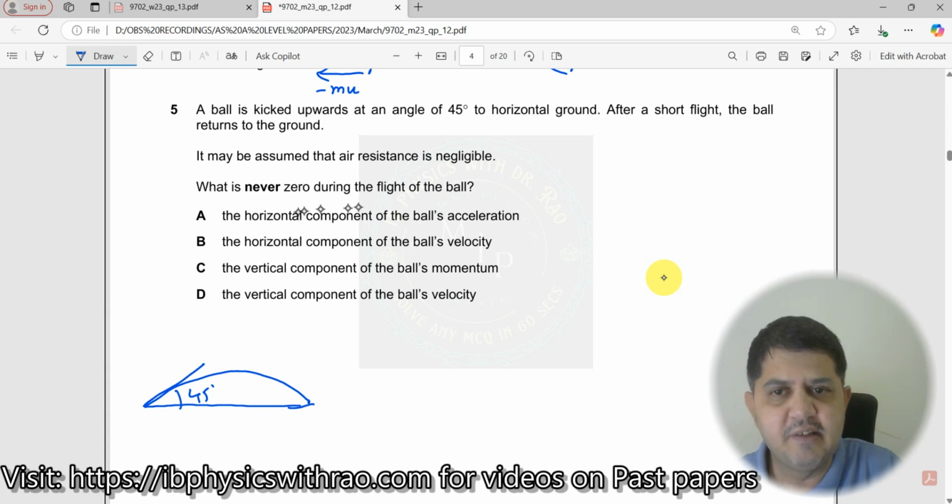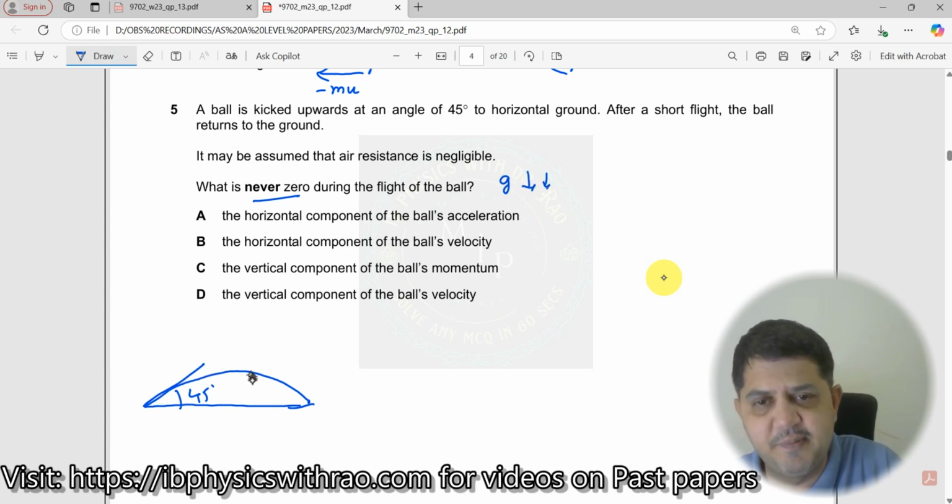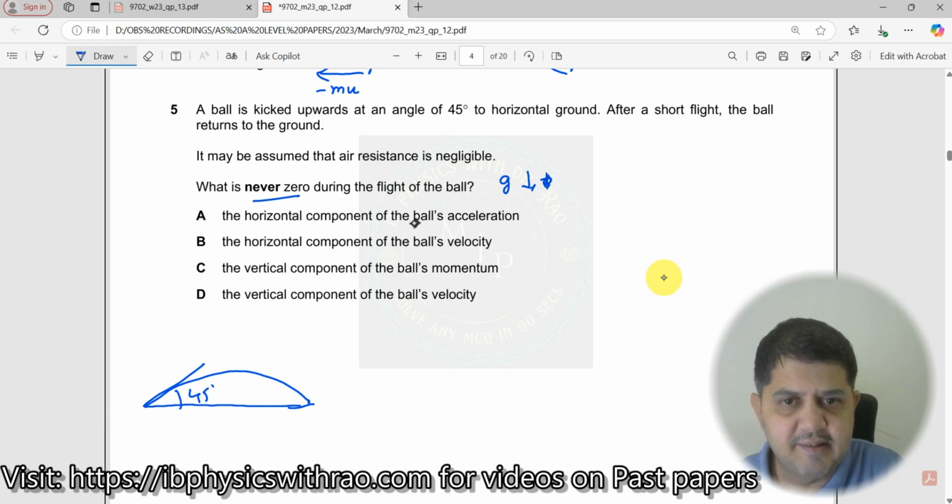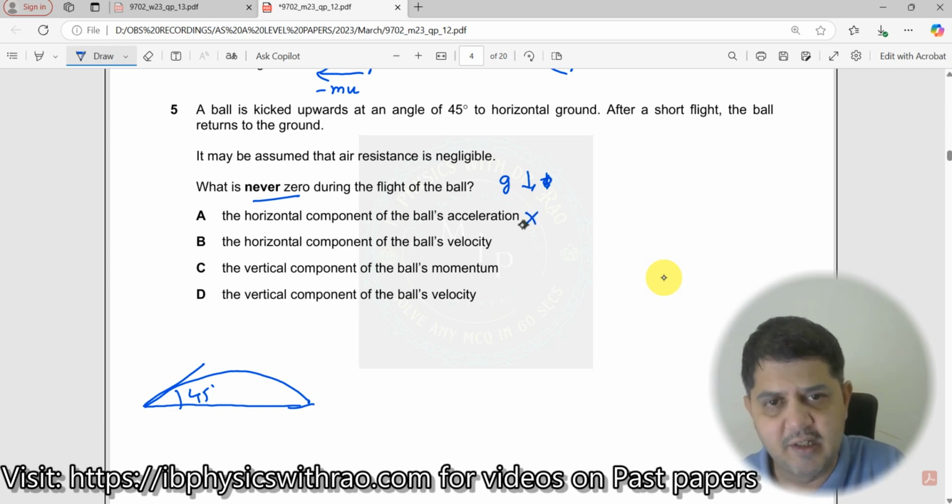What is never zero during the flight of the ball? According to me, it should be the acceleration due to gravity, which should always be the same, always acting downwards. Do we have this option? Let us look at it. A horizontal component of the ball's acceleration. There is no horizontal component because air resistance is zero, so you do not have this.